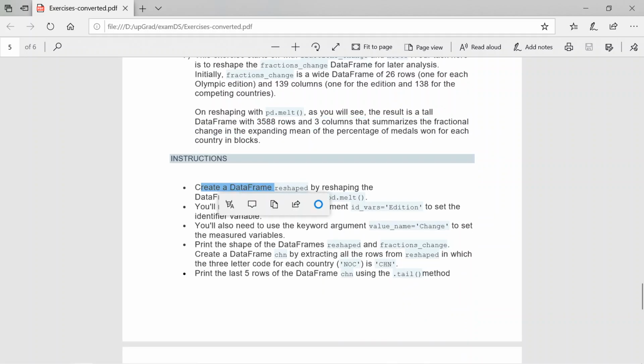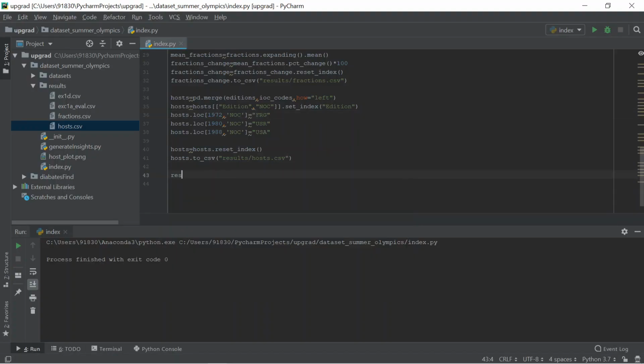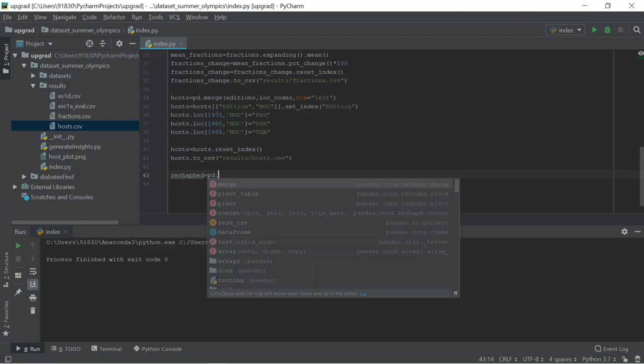Create the data frame reshaped by reshaping the data frame fractions change with pd.melt. First, we will create the data frame called reshaped, as pd.melt.